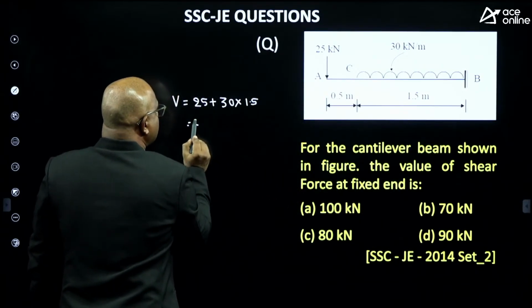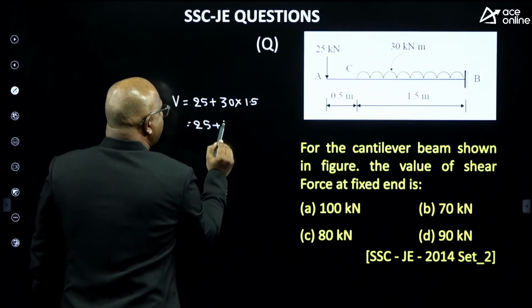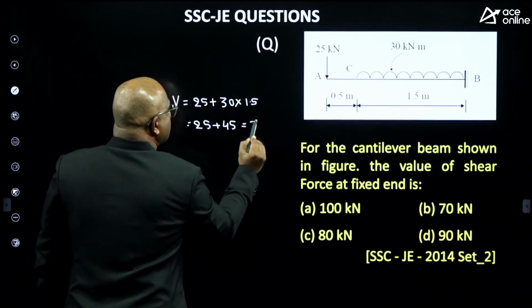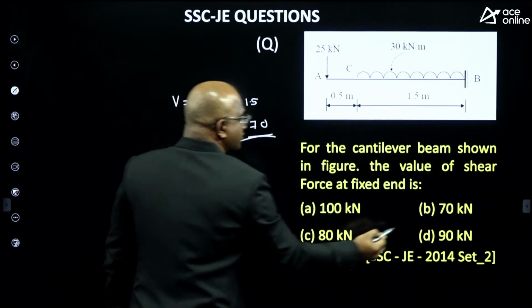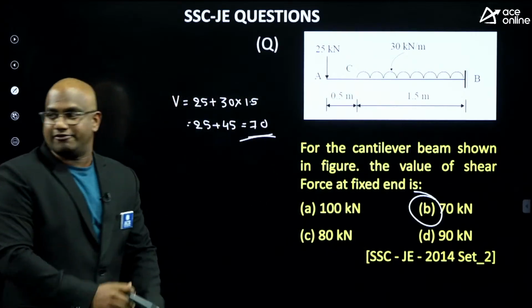I'm going to get 25 plus 45, which is 70. That is the answer, option B itself.